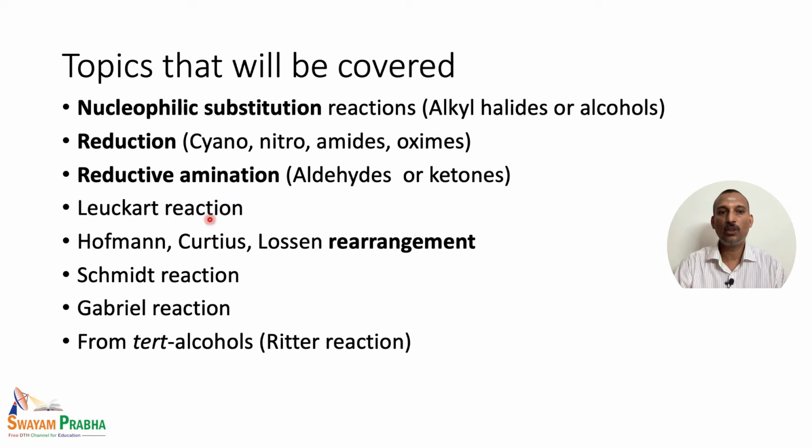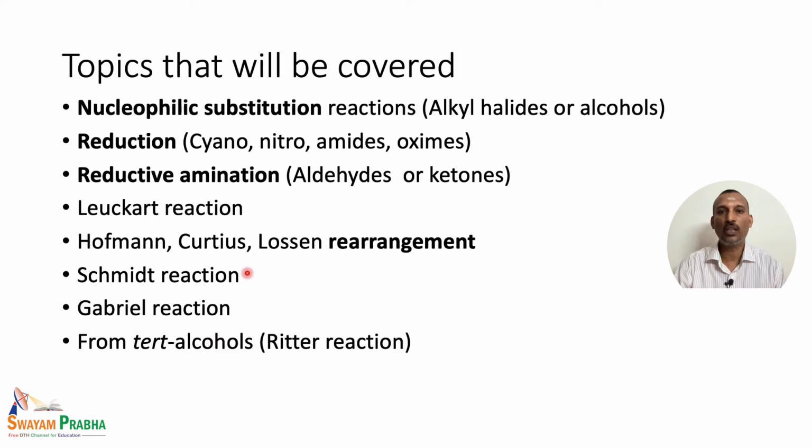Then we will study about the Leuckart reaction and a few rearrangement reactions also, like Hofmann, Curtius and Lossen rearrangement reactions, and we will also study about the Schmidt reaction. Then the most important synthesis for the primary amine is the Gabriel phthalimide synthesis, that also we will be studying. Then we will also study about the Ritter reaction, where tertiary alcohol can be converted to tertiary alkyl substituted primary amines.